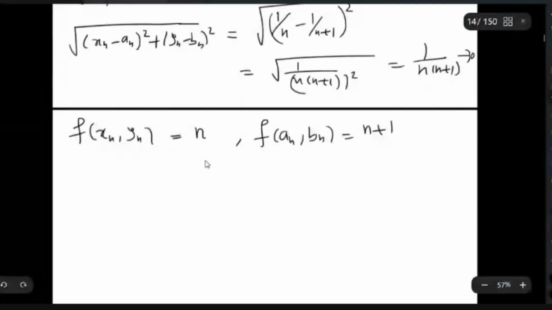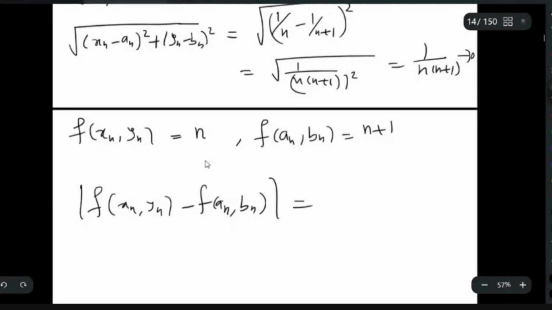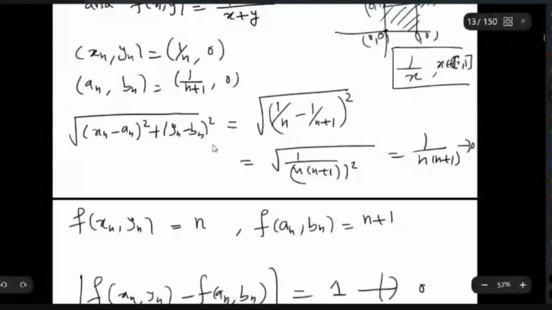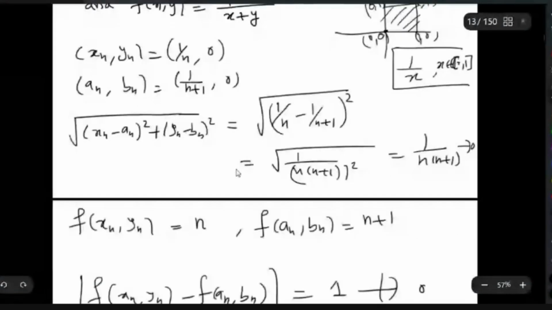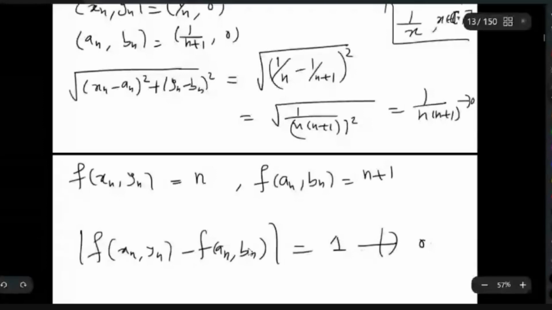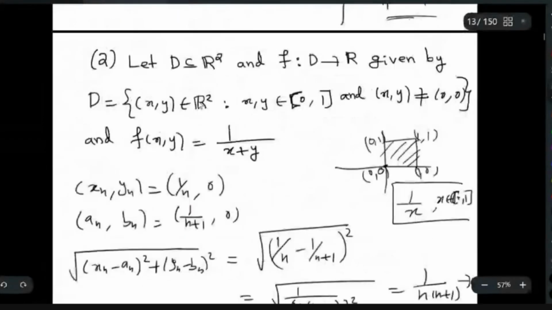The difference, f of (x_n, y_n) minus f of (a_n, b_n), will be 1 in absolute value. So it does not converge to 0. So you got sequences whose difference goes to 0, but the difference of the function values is not going to 0. So this function is not uniformly continuous on this domain.